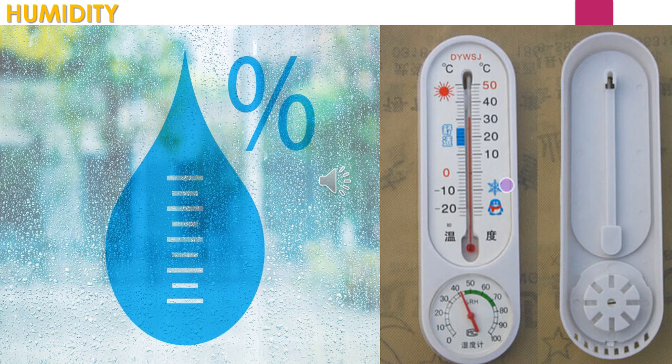It is also called a hygrometer. Absolute humidity is expressed in terms of grams of water vapor present per cubic meter of air. At the same time, relative humidity is expressed as a percentage, that is, the amount of water vapor in the atmosphere expressed as a percentage.